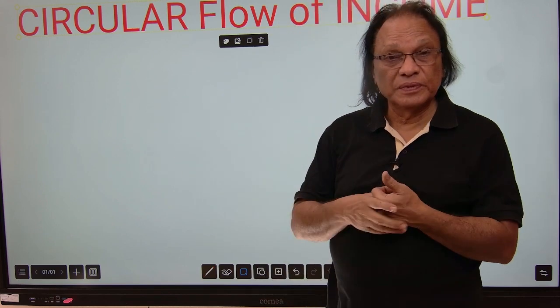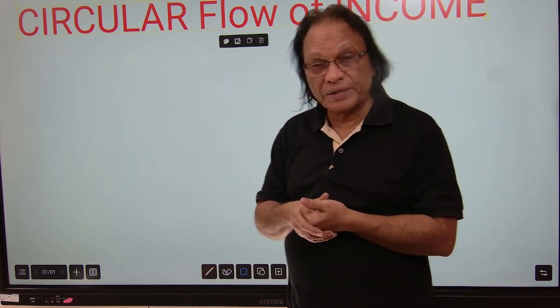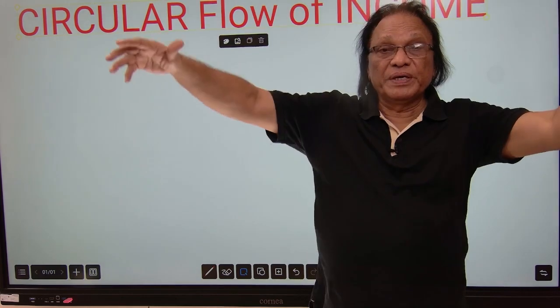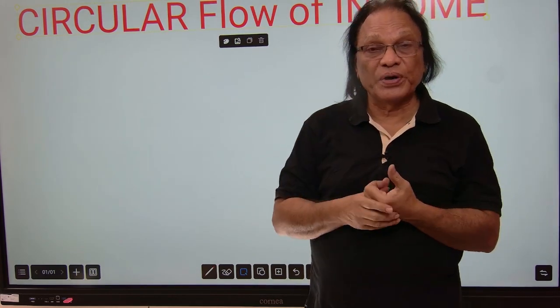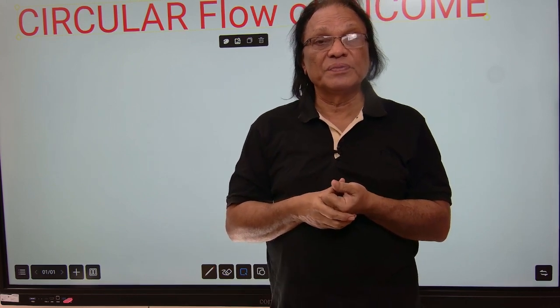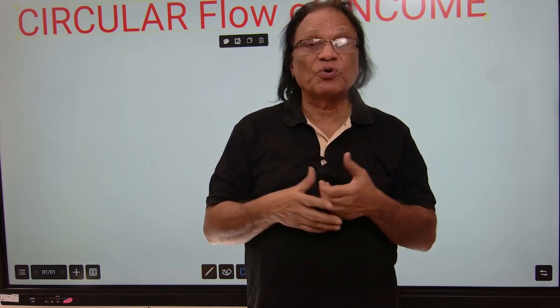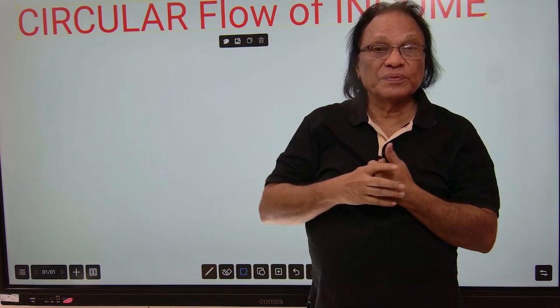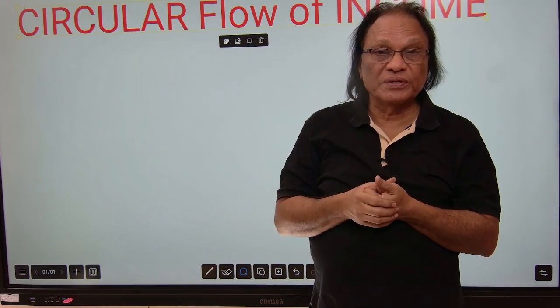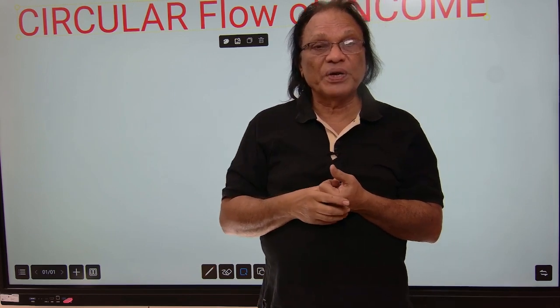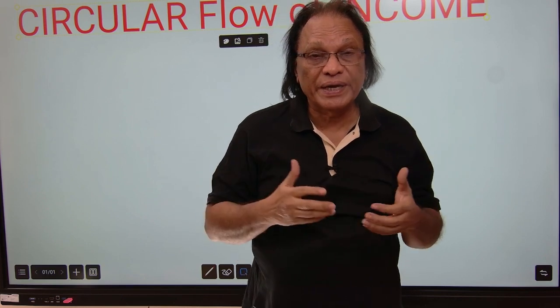Before I explain the circular flow of income in a 2-sector economy, let me give you a brief idea. In the economy, there are 4 factors of production. Only these factors earn money in the economy. Which are these 4 factors of production? I'm sure you're quite familiar with this. No, I'm not talking about the sectors of the economy. We are discussing the factors of production which actually help in doing any kind of production.